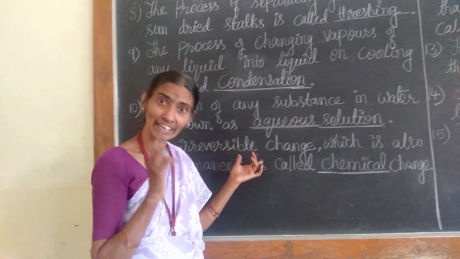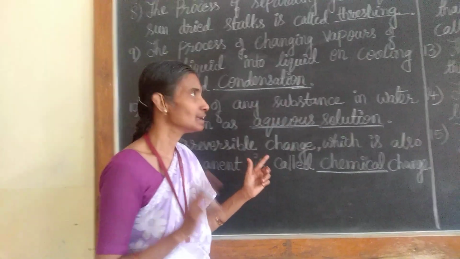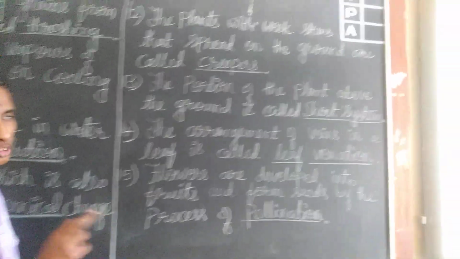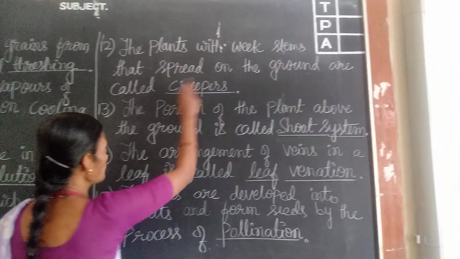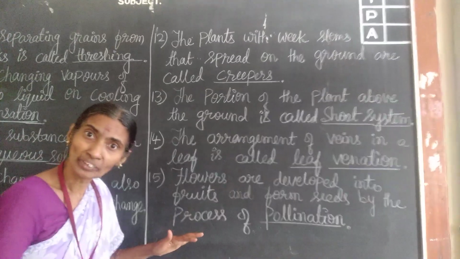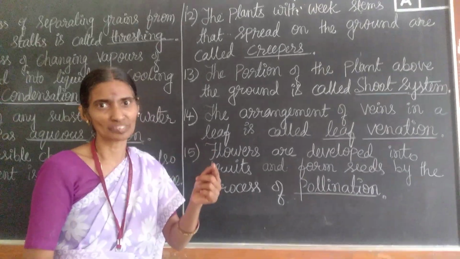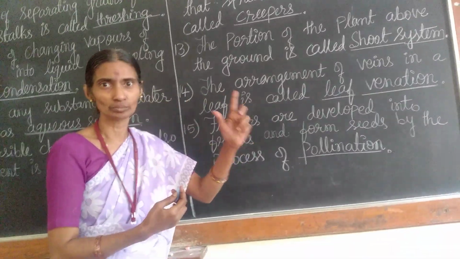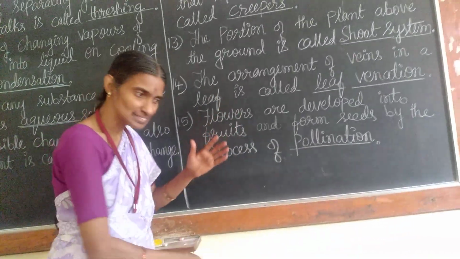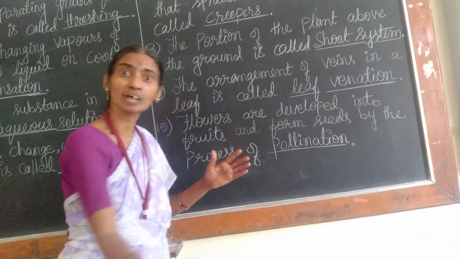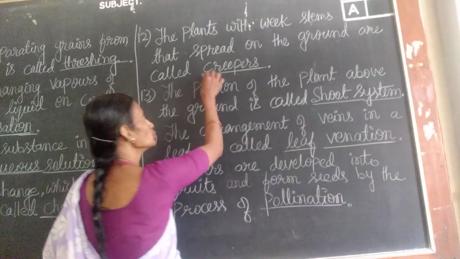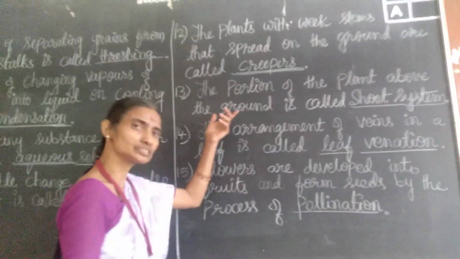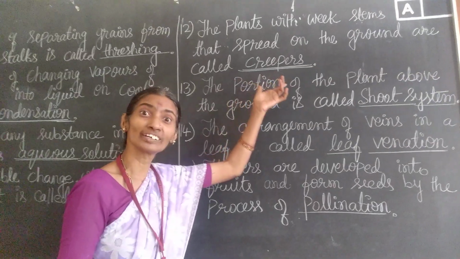Read the questions carefully and then only write the answer. Don't get confused. Okay. Next, the plants with weak stems that spread on the ground. You know, weak stems. They can't stand erect, means stand straight. They just take the support of the ground. So such plants are called, you know already, since lower classes you are studying, that is they are called creepers.